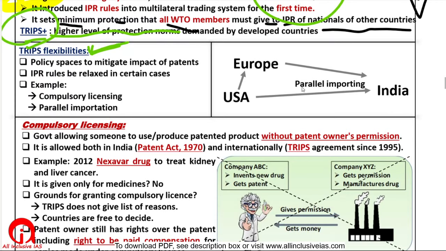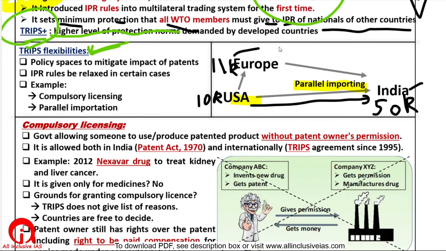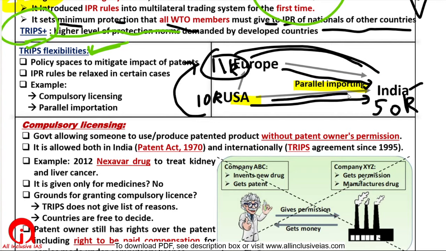One is parallel importing. Suppose a company in the USA sells a medicine within the USA at 10,000 rupees. It exports to Europe at, let us say, 11,000 rupees. But when this company exports to India, it sells here at, let us say, 50,000 rupees. Just an example. So what will India do? India will import it from Europe. The USA company was selling it legally to Europe at 11,000 rupees. We will import it from Europe because it will be cheaper. So we are taking parallel imports from Europe as compared to the USA.